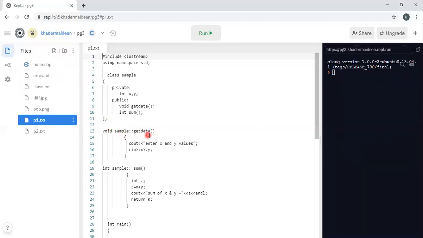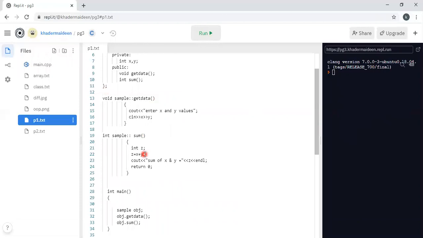Then the functions are defined outside scope. Therefore, void, that is the return type, then class name sample, then scope resolution operator, then member function name get data. Here, enter X and Y values. So I am reading two values. Then this function ends here.